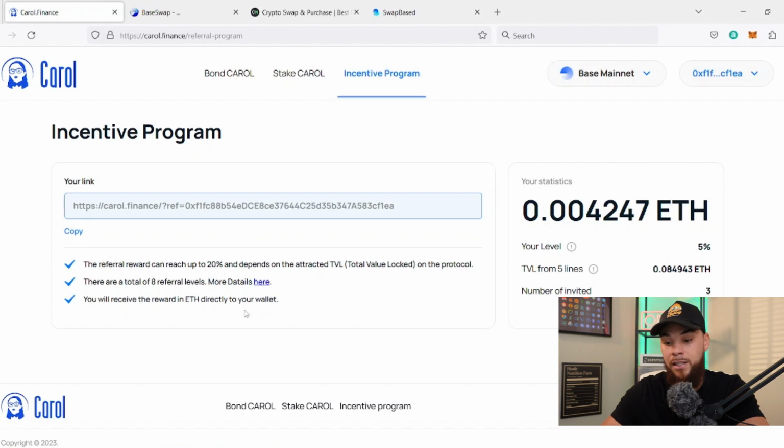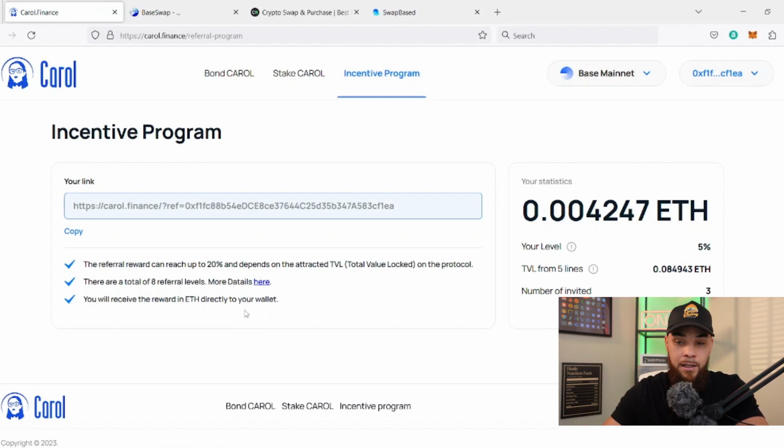And you actually receive the rewards in Ethereum, which is the big thing, because you're not receiving the rewards in the Carol token, which we know is going to be subject to price fluctuations. So does Ethereum, but we know that Ethereum is a blue chip asset. That really means the more people that you're able to get into the protocol, the better, because you're getting Ethereum to your wallet, and then you're also putting them onto a solid protocol on the Base chain network.